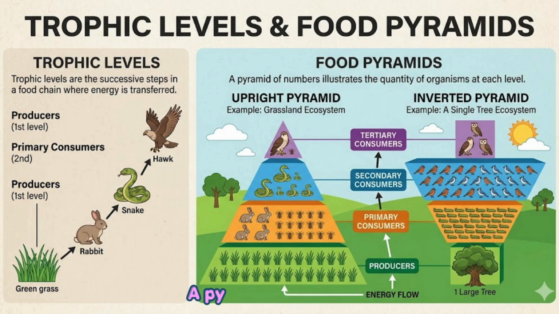Food pyramids. A pyramid of numbers illustrates the quantity of organisms at each level. Upright pyramid, common in grasslands: the number of organisms decreases as you move up, many plants, few carnivores. Inverted pyramid: the number of organisms increases at higher levels. For example, a single tree can support thousands of insects and numerous birds.